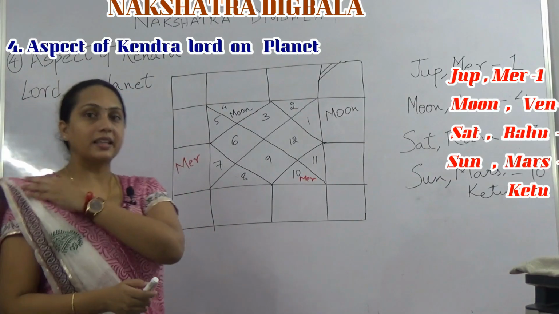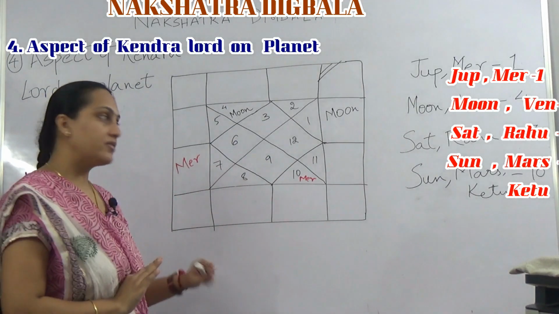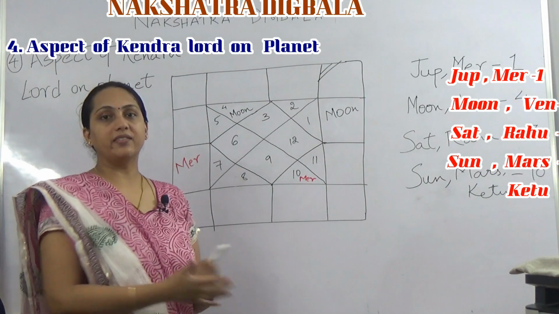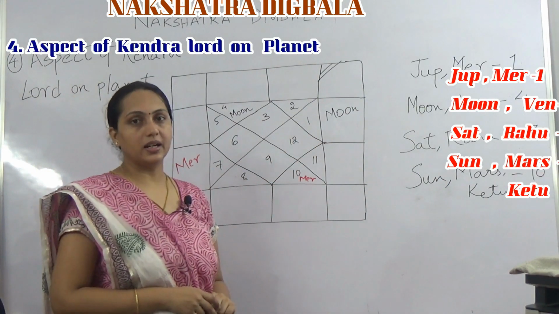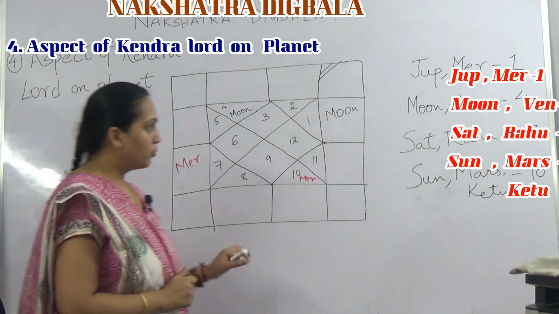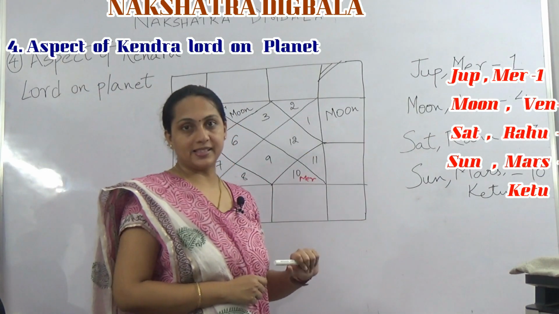Now let us consider the second example for the same situation. Now we have seen how Sun gains Digbala. Let us look at how Moon can gain Digbala through this rule in this example chart. Let us consider same Mithuna Lagna. Moon gains Digbala through the 4th house.